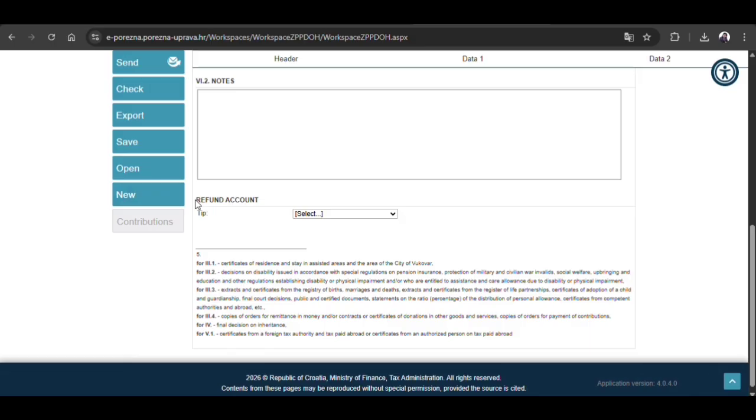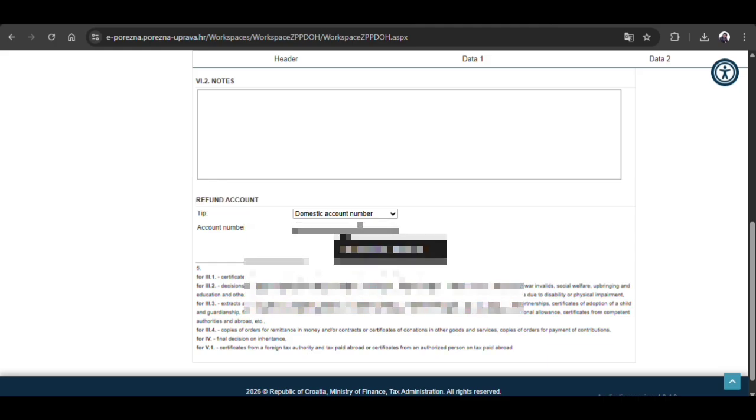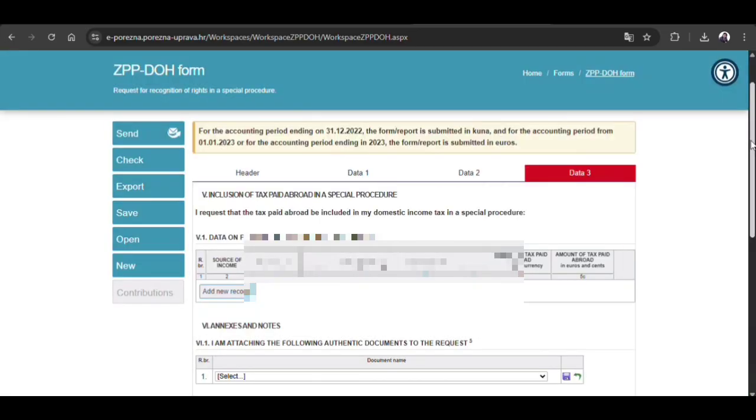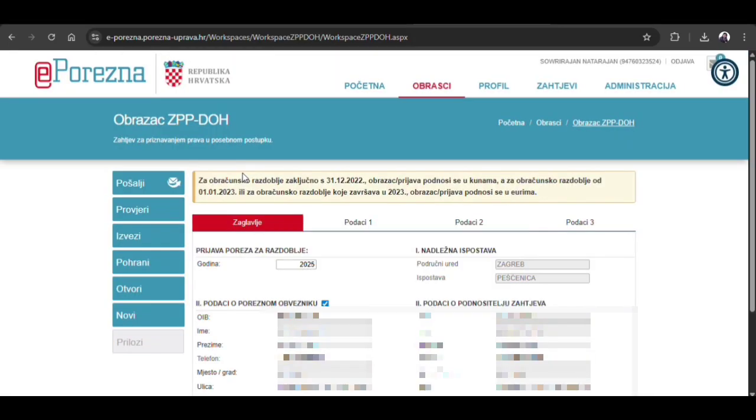Then I'm going to scroll down. This is really an important one, refund account. So they ask which account you need the tax refund in. If you click, they have two options, domestic account or international account. So I need my money in a Croatian account only, so I select domestic account. You need to give your bank account number. After you give your bank account number, that's it. This page is finished. So in total we have 4 pages. So we saw all the 4 pages.